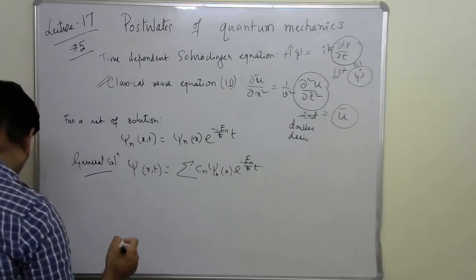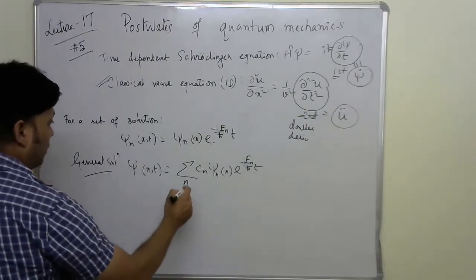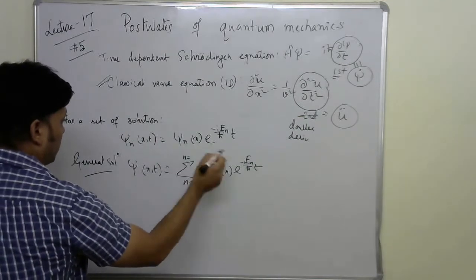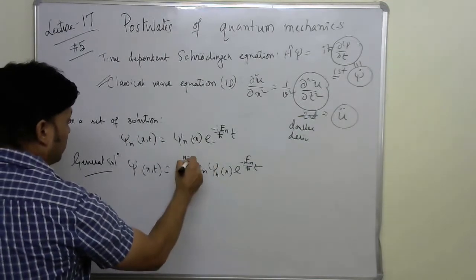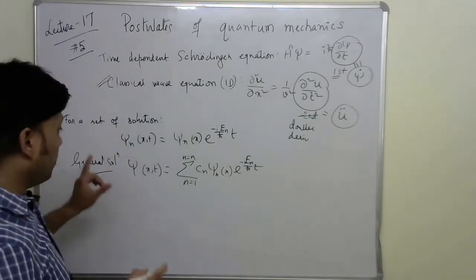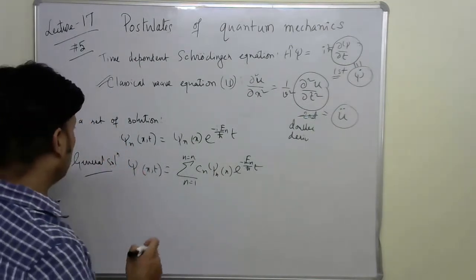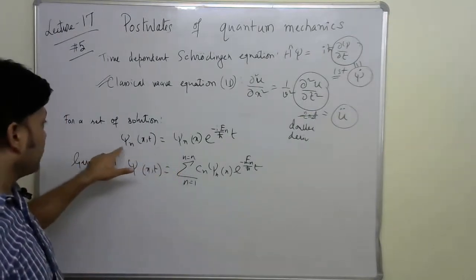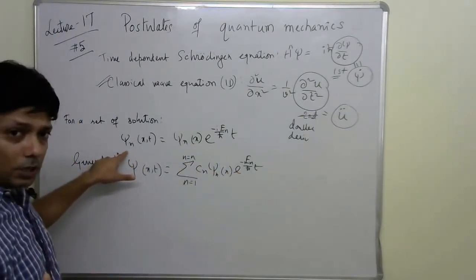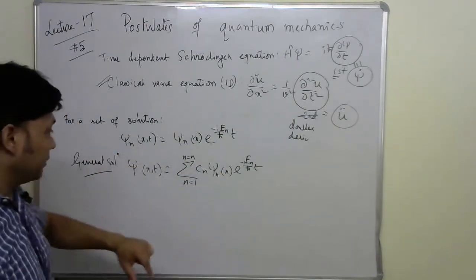And here n goes from 1 to whatever you can find, n is equal to N. So this becomes a general solution, but remember this: the total psi is not a stationary one. This doesn't represent a stationary state because it is time dependent.